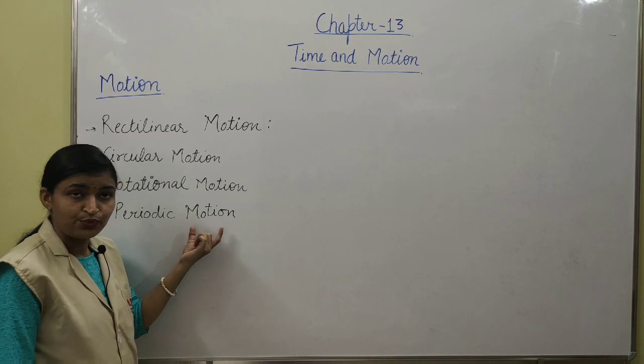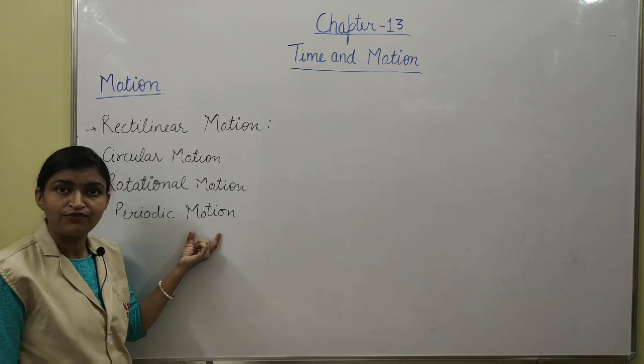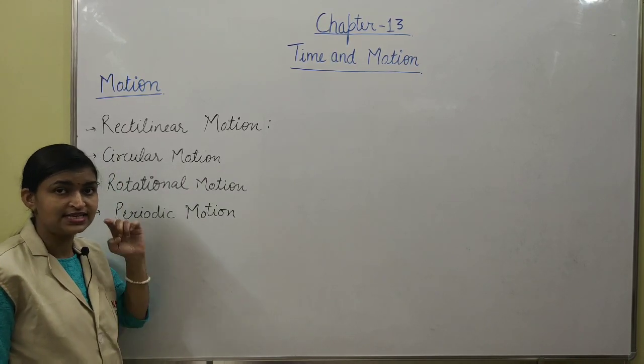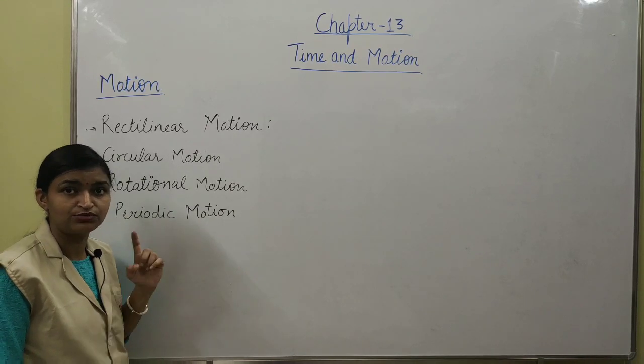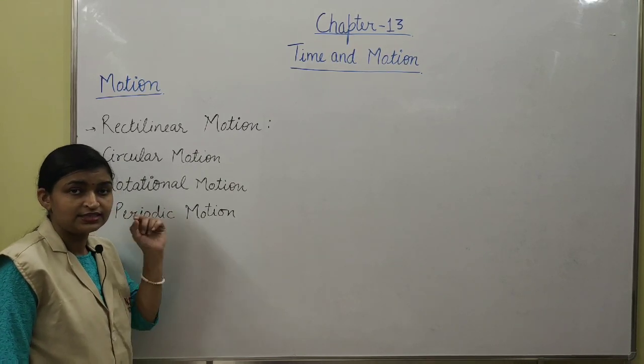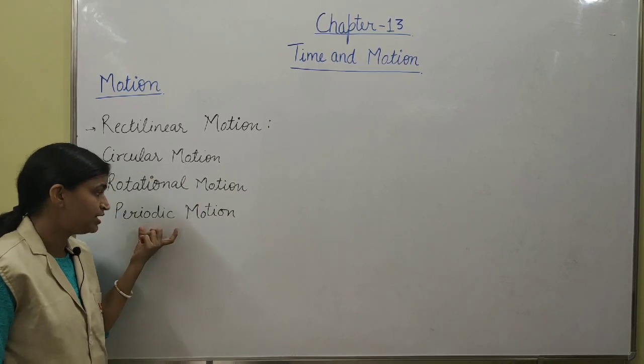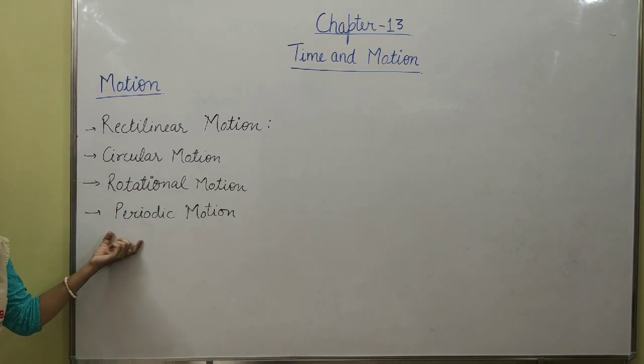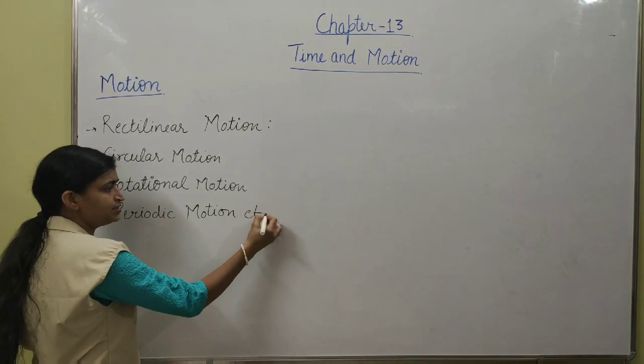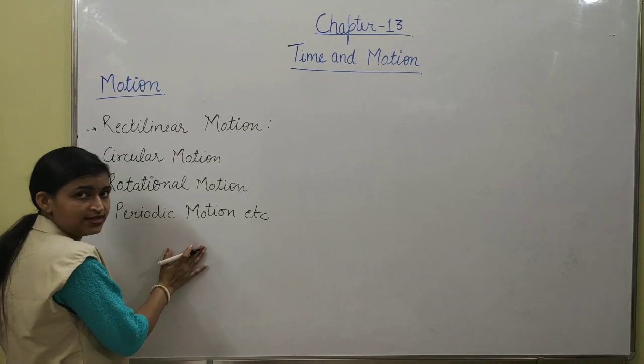Again, we can take the example of earth, because earth has a fixed time to revolve around the sun and a fixed time to rotate on its axis. So in both cases, that is periodic motion, etc. There are several other examples which you have read in earlier classes.